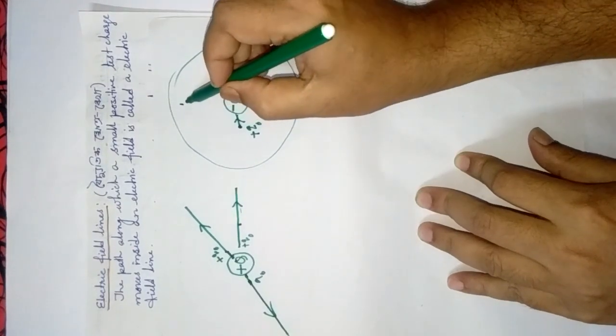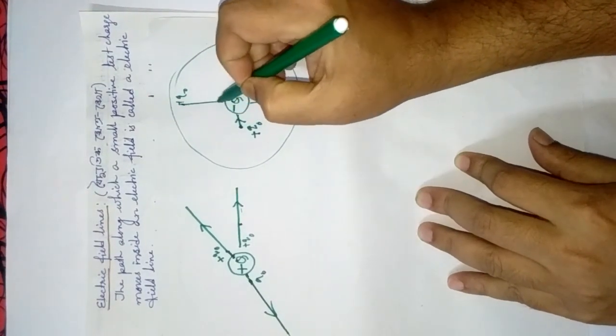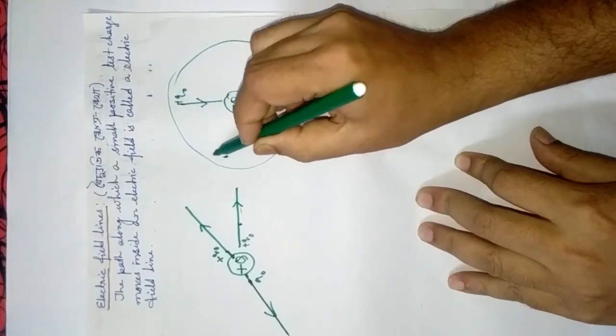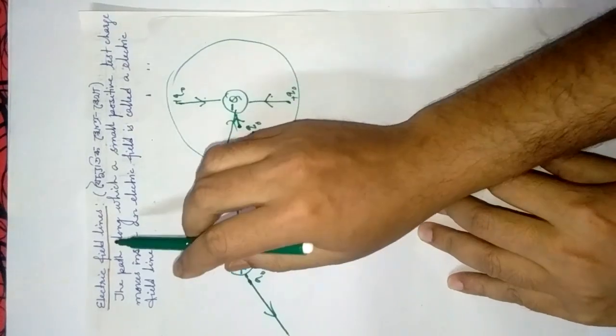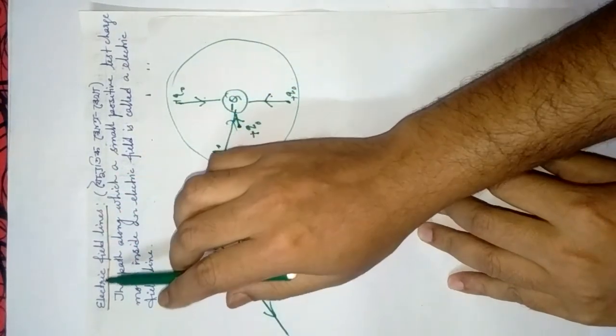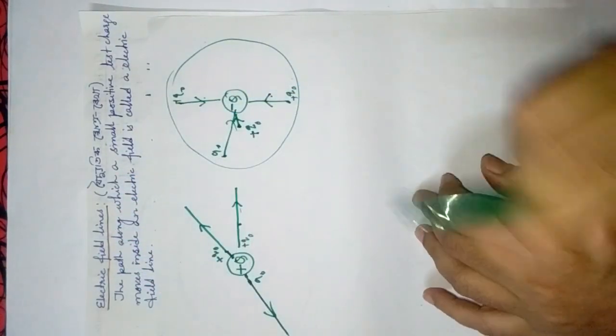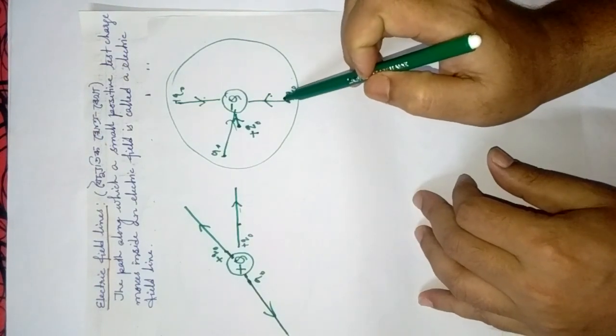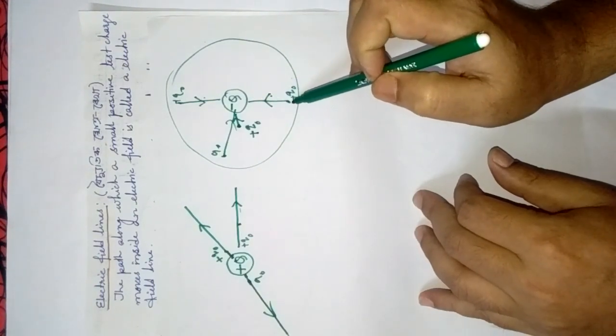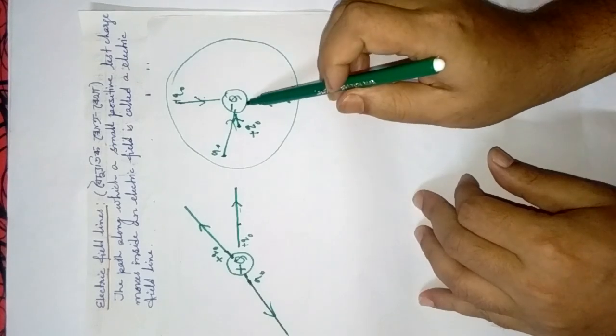If you place the charge here plus q naught, it will follow this path. If you place here, it will follow this path. All these paths are known as what? Electric field lines. Now in case of negative charge, the electric field lines will go in the inward direction.